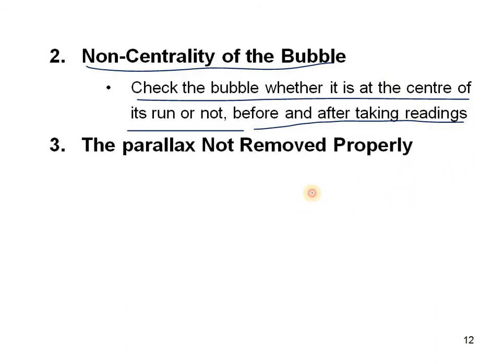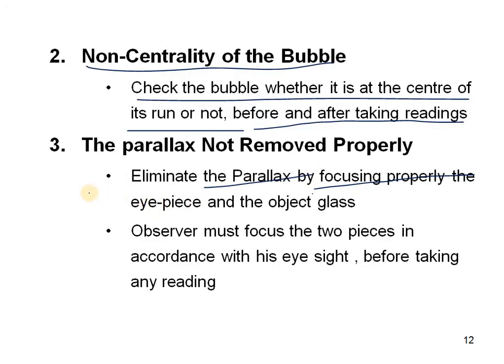And the next one is parallax not removed properly. Here the parallax is not removed properly, so eliminate the parallax by focusing the eyepiece and the object glass properly. That means by focusing the eyepiece and the object glass we can eliminate the parallax, so that the lines in the crosshairs look very clear.